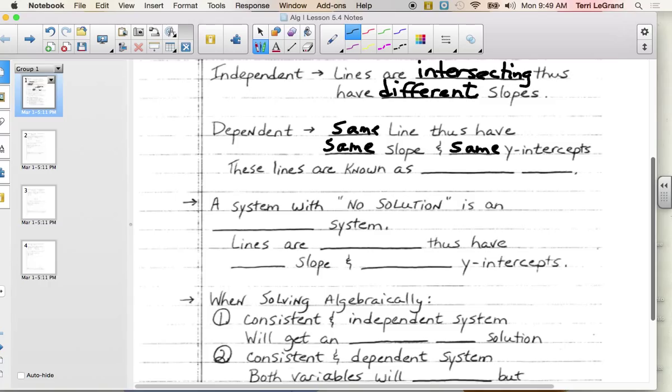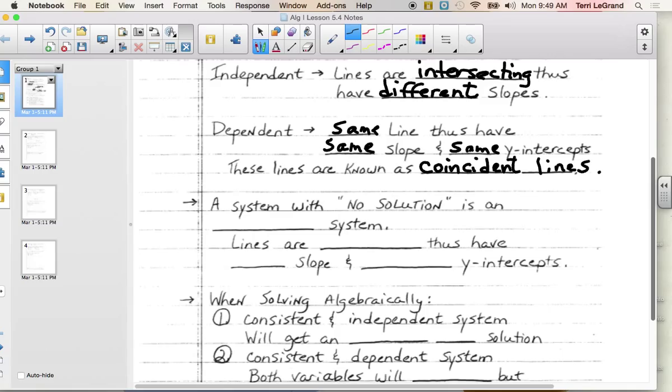And these lines have another name. When we have lines that intersect in one point, we call them intersecting lines. When we have lines that intersect at infinitely many points, we say they are coincident, not coincidence. I have to make sure I can spell it right here. Coincident lines.